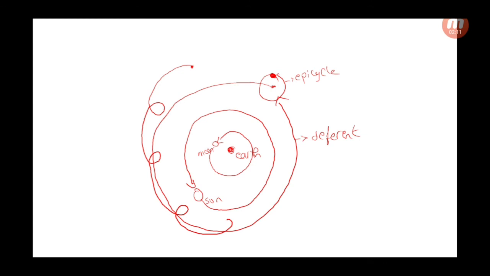And so on. To understand this more, I'm going to leave you with a short video that shows the model of Ptolemy and we will continue our chapter in the next lesson.